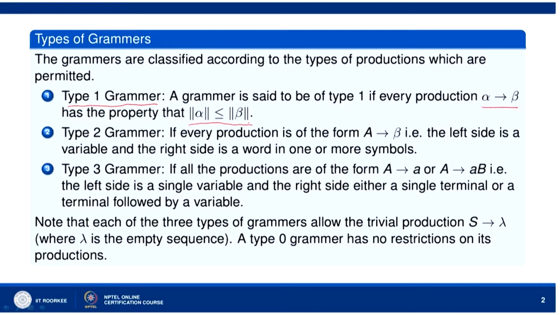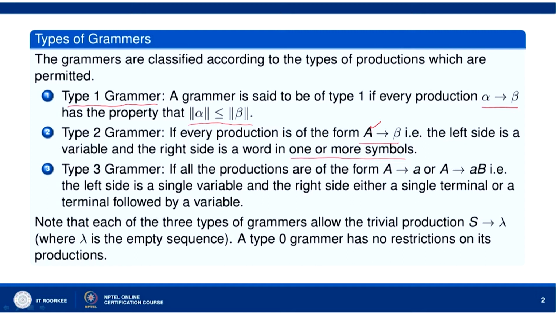Now, let us remember that the notation I am calling norm alpha means the length of the string alpha. So, this is length of alpha is less than or equal to length of beta. Now, type 2 grammar, if every production is of the form A goes to beta, that is, the left side is a variable, A is a variable as we know, and the right side beta is a word. It consists of one or more symbols.